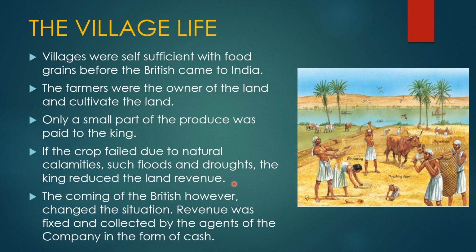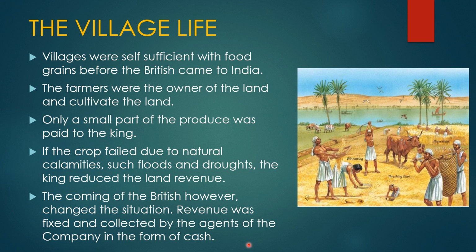But what happened next? The coming of the British, however, changed the situation. Revenue was fixed and collected by the agents of the company in the form of cash. Later, the Britishers came to India and captured the whole country and the villages also. So they brought certain changes in the policies. They captured the land revenue system also.